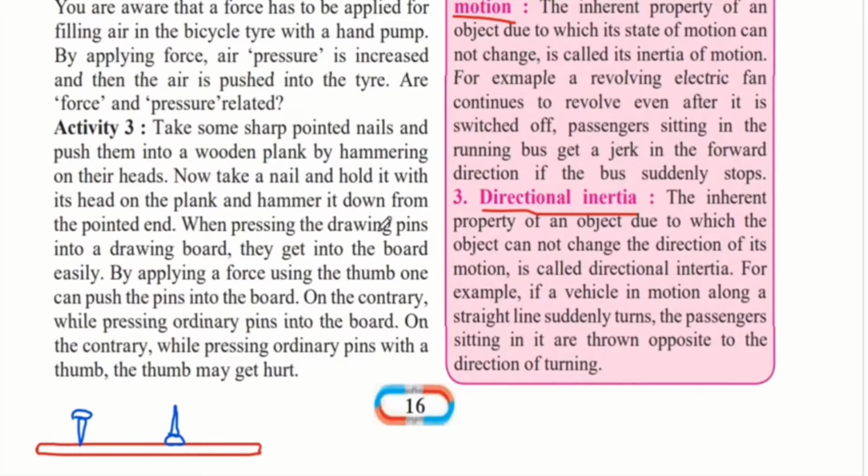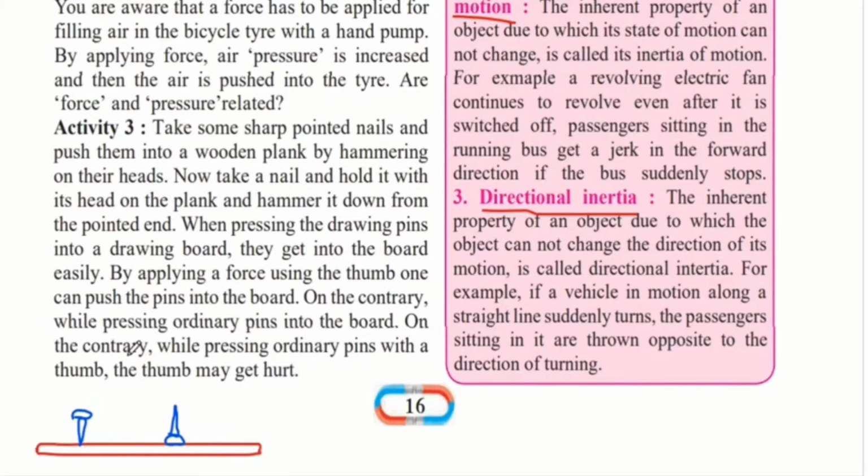When pressing the drawing pins into a drawing board, they get into the board easily. By applying a force using the thumb, one can push the pins into the board. You must have noticed, similar to these nails, you also get drawing pins. But these drawing pins are used for drawing boards and not hard wooden planks. When you push with your thumb only, the drawing pins go easily into the board, just by applying the force of the thumb.